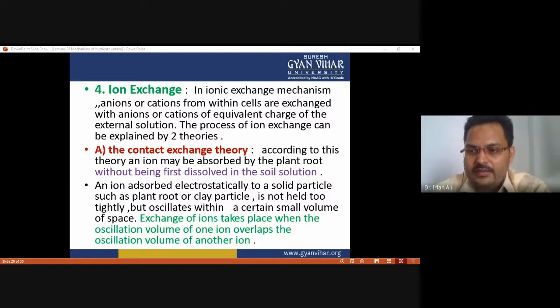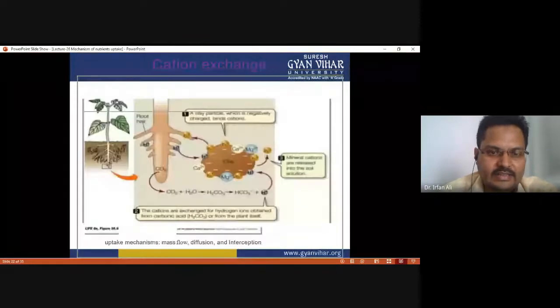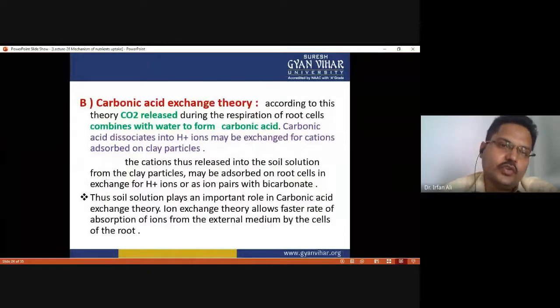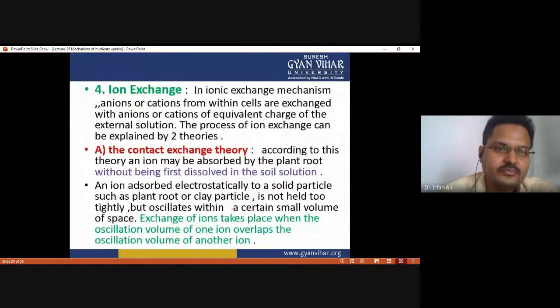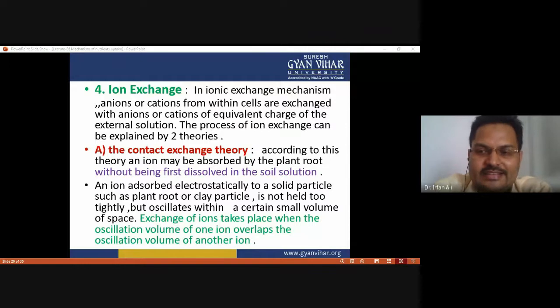So when nutrient ion exchange takes place, the term used is ion exchange, and this can be explained by two theories. First is the contact exchange theory, and second is the carbonic acid exchange theory. First we will discuss the contact exchange theory. Both theories can explain how ion exchange is involved in the uptake of nutrients.